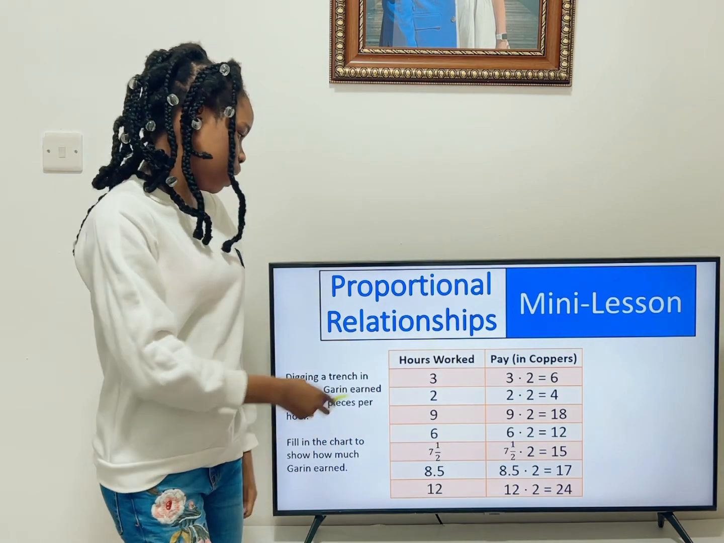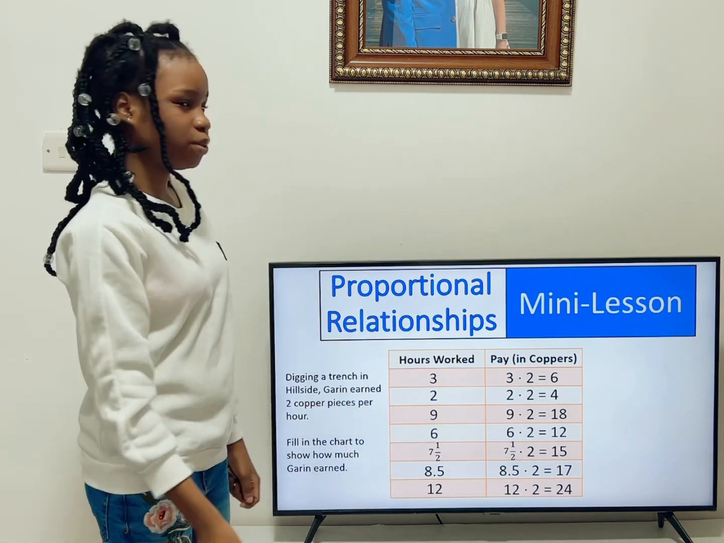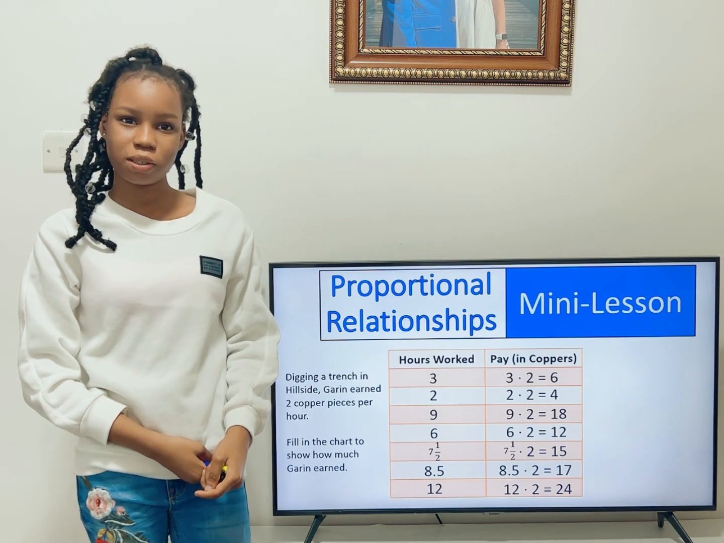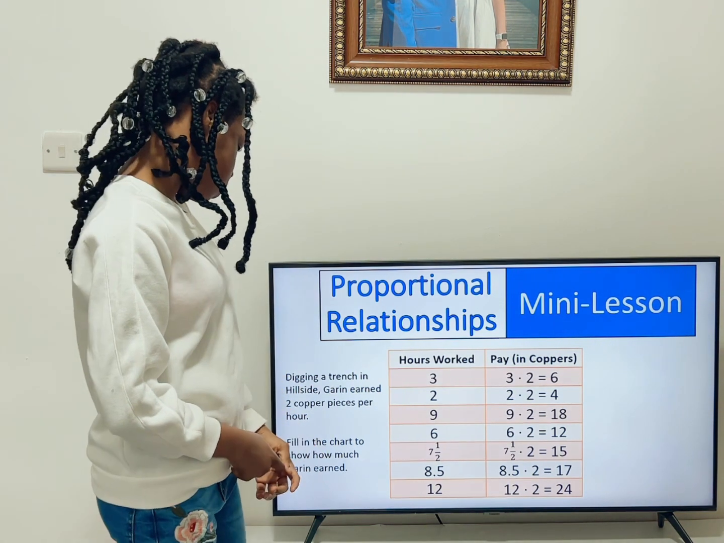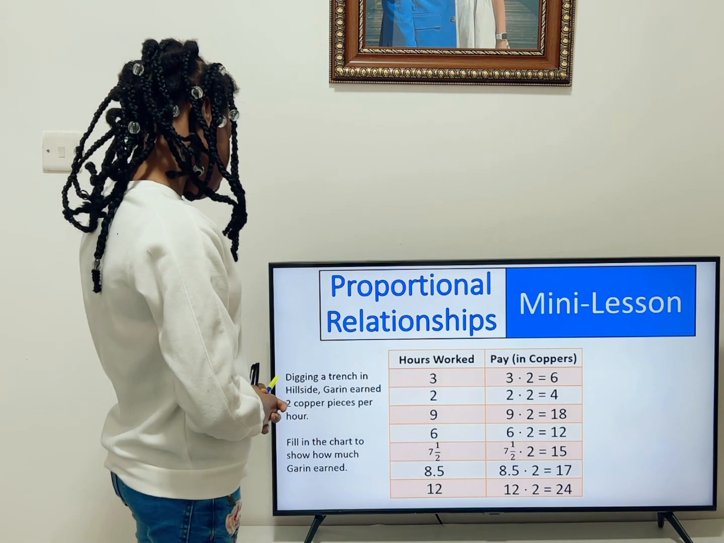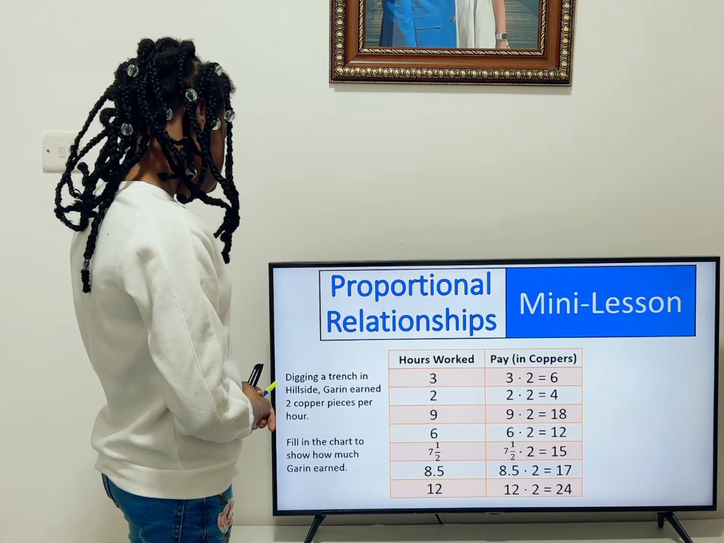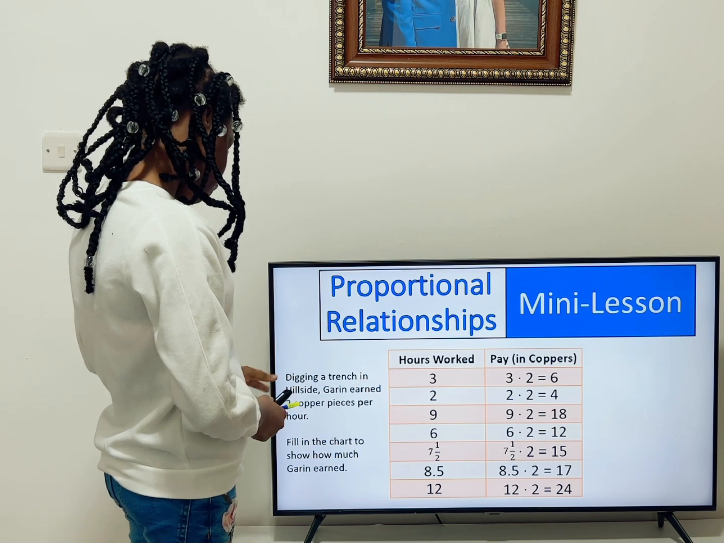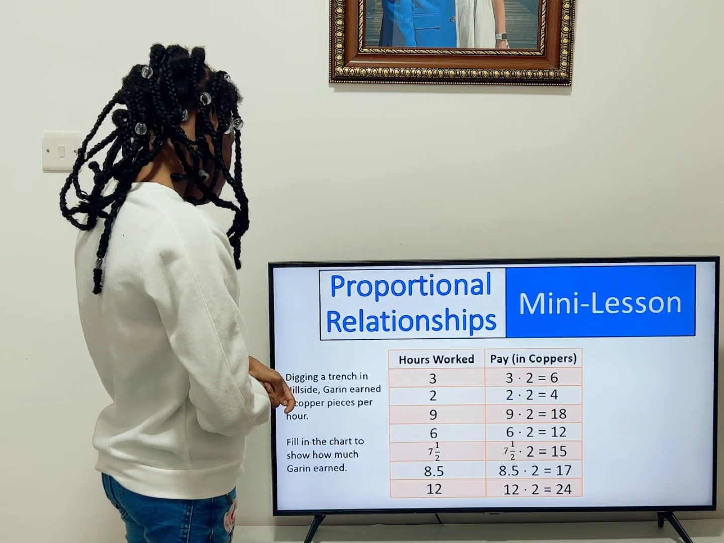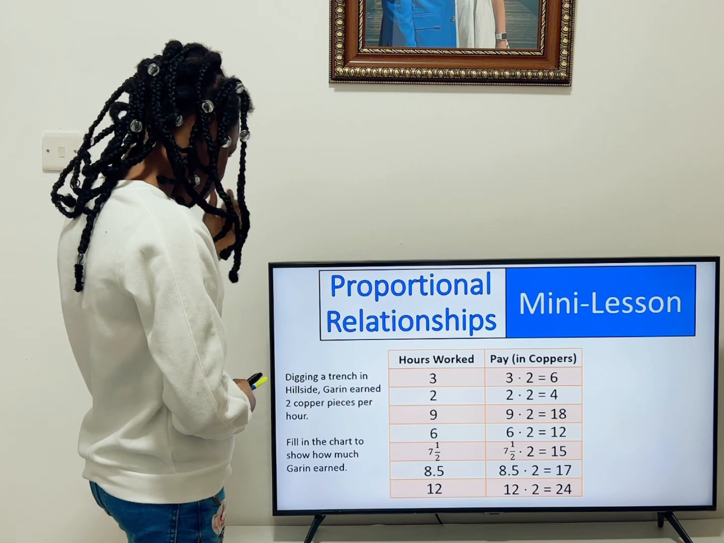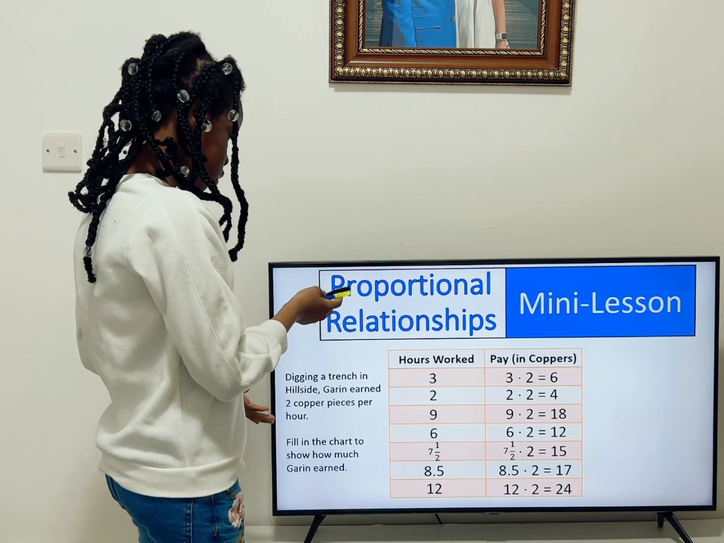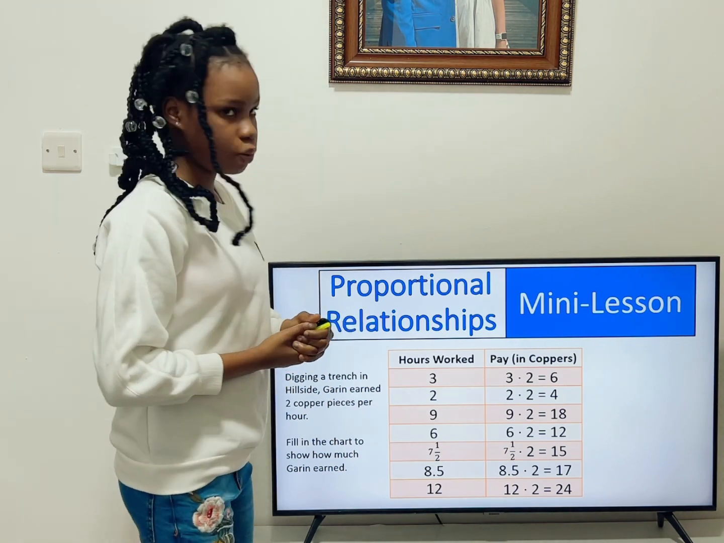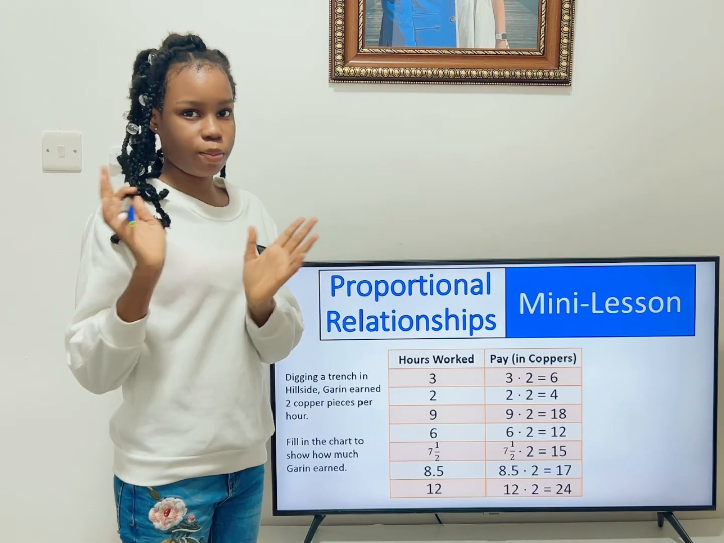Today we're going to be talking about proportional relationships. Proportions are equivalent fractions. Now we have a question here, and it says, digging a trench in a hillside, Garen earned 2 copper pieces per hour. Now they're asking us to fill in the chart to show how much Garen earned. Now we have 3 hours, 2 hours, 9 hours, and what we're going to do is our coppers divided by our hours.